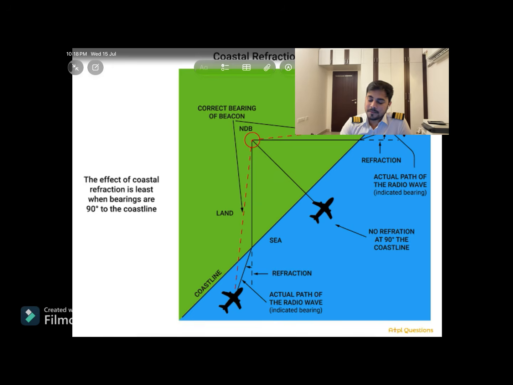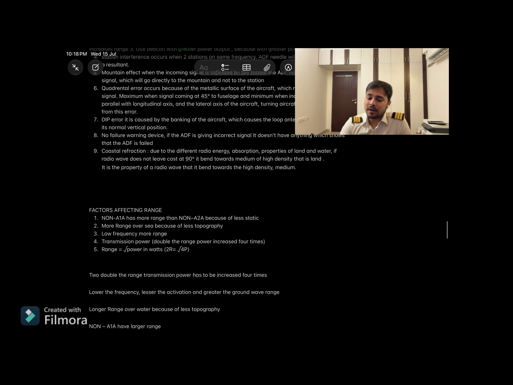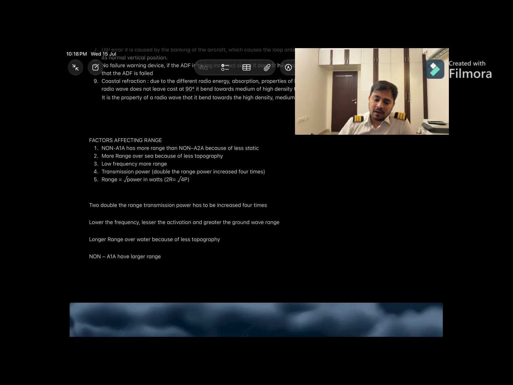All right. What is the solution? Use NDB signals at 90 degrees to the coast. All right. What are the factors affecting range? NON A1A has more range, as we have seen, because of the unmodulated signal and interrupted wave. Using interrupted wave, using breaks in the radio wave, the range is increased, which is 200 nautical miles. NON A1A has more range than NON A2A because of less static.